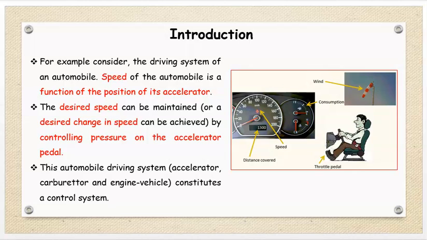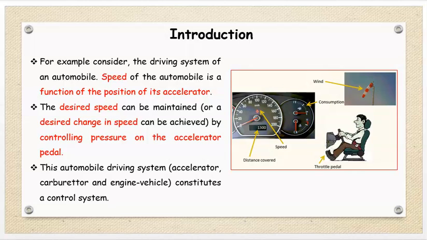Now we know that we are driving the vehicle. We want to achieve a certain speed. Suppose we want to achieve 40 km per hour and initially our speed is 20 km per hour. Therefore what are we doing? We are increasing our accelerator. Increasing the accelerator means we are supplying more fuel to the engine. Therefore the speed of our vehicle will go on increasing and will reach 40 km per hour. Then we will stop the accelerator at that position.